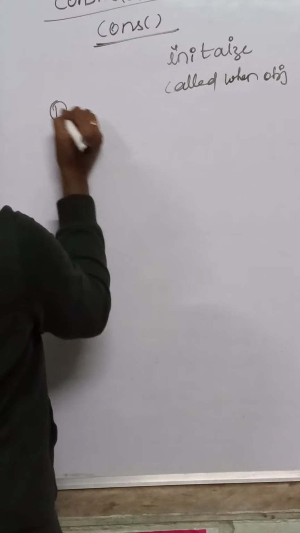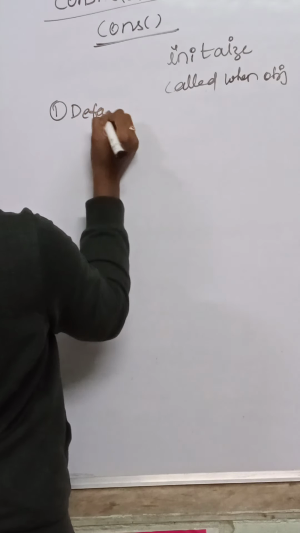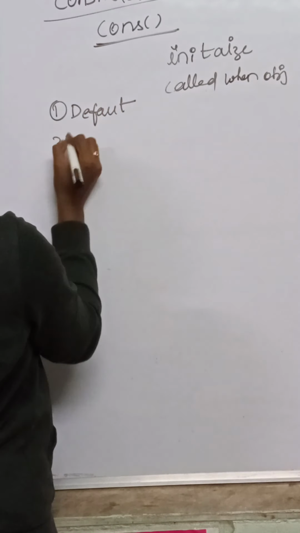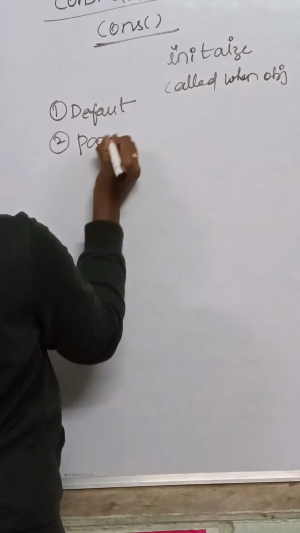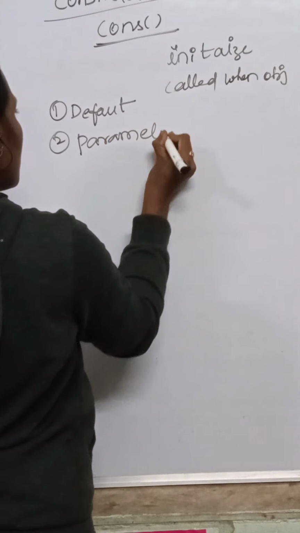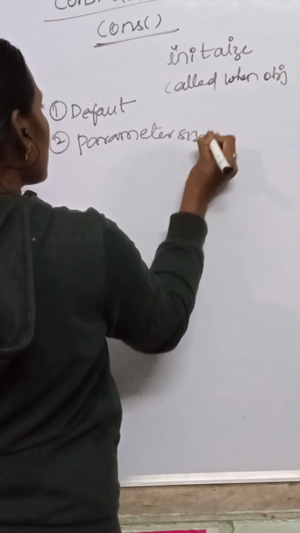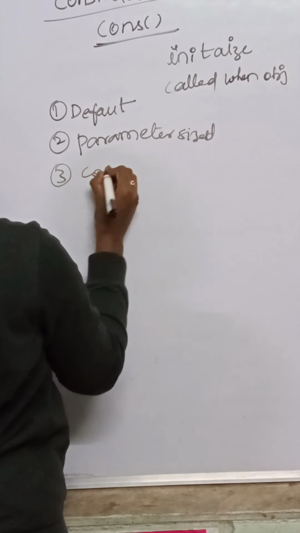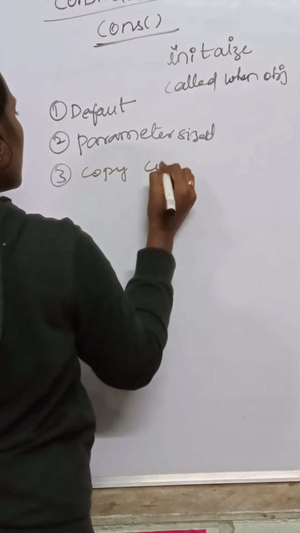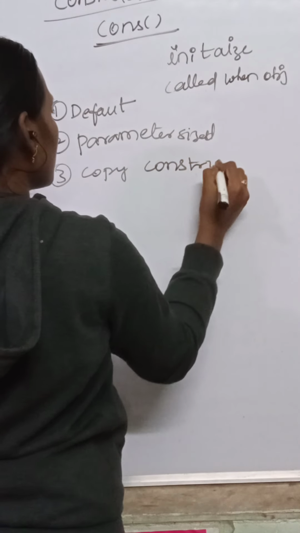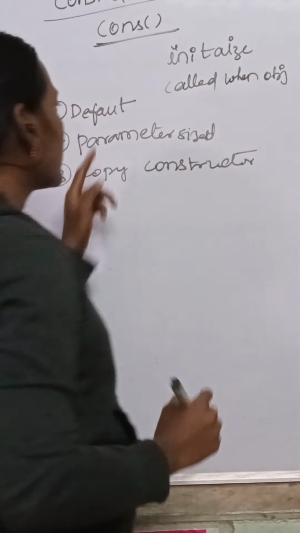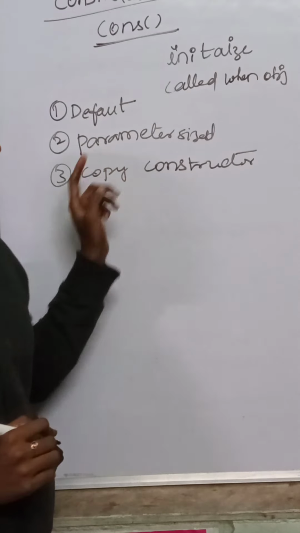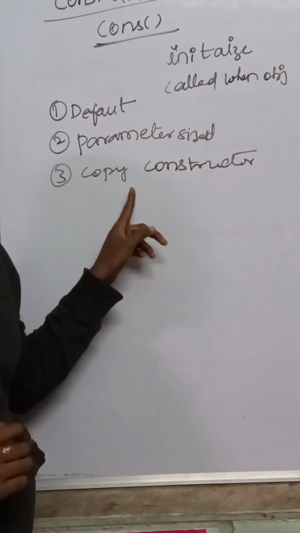We have three types: default constructor, parameterized constructor, and copy constructor.